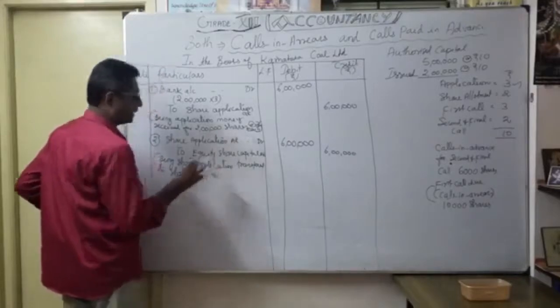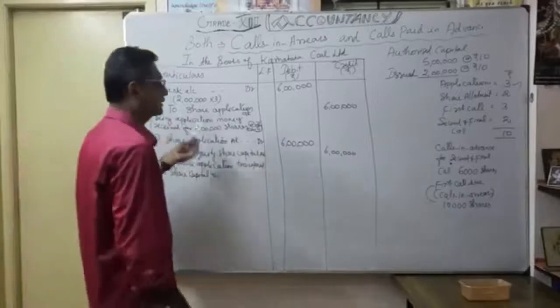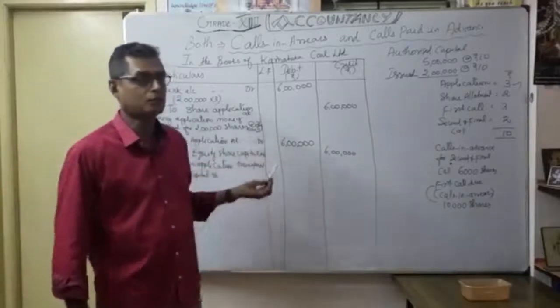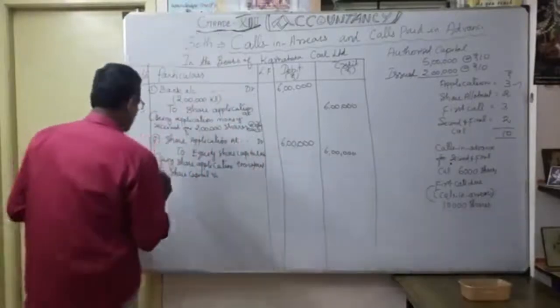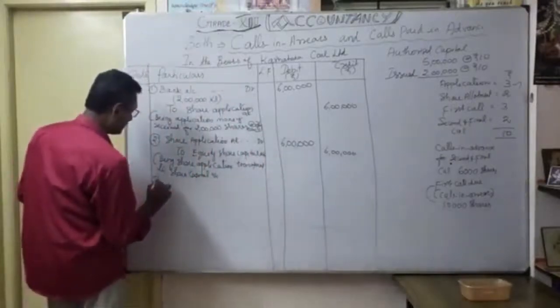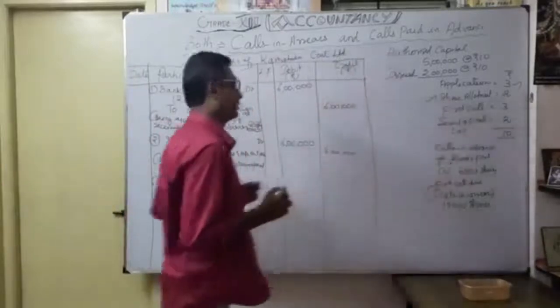Okay. So the second journal entry you know very well. Whatever the application money is, the entire money is transferred to equity share capital account. No question of refund, no pro rata basis. Okay. Then move to the third one. What is the third one? This one, allotment. Okay, allotment due. So what is the entry?